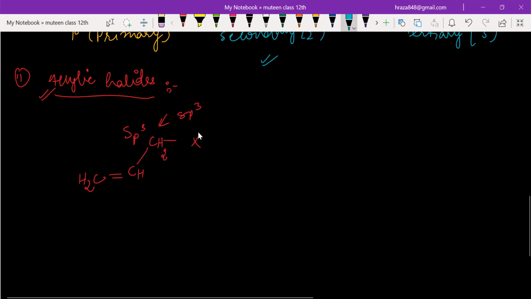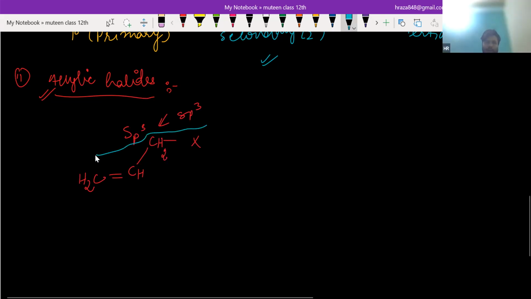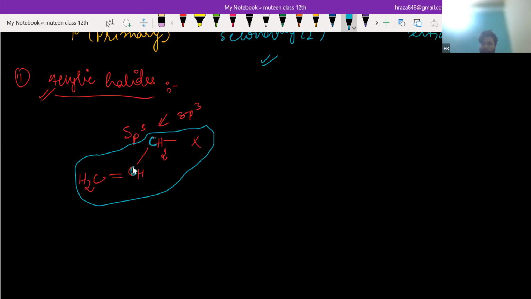So basically this type of situation is called allylic halides. That means this carbon must be sp3 hybridized, and the carbon before that should be sp2 hybridized, or you can say it should be doubly bonded to another carbon.